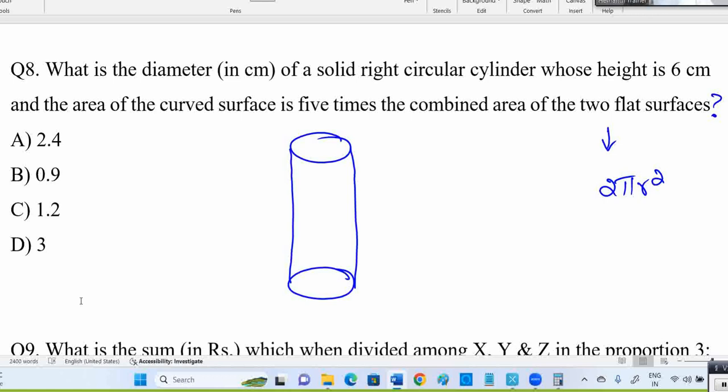See, the terminologies in other competitive exams are all different. TCS is standalone. They don't ask directly, like find the total surface area. You people may have some formula, but here they'll give concept-oriented questions. Curved surface area means this part. Now listen, I'll let you know in a simple way how you can handle this.